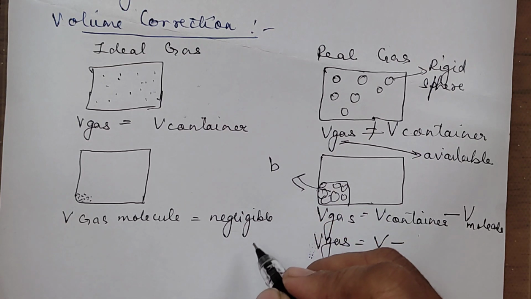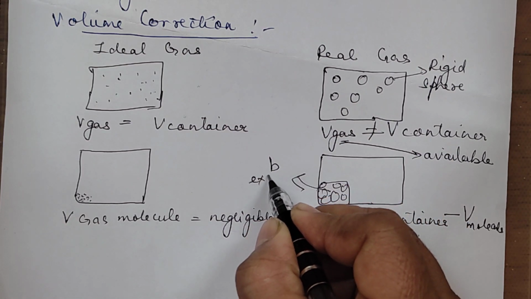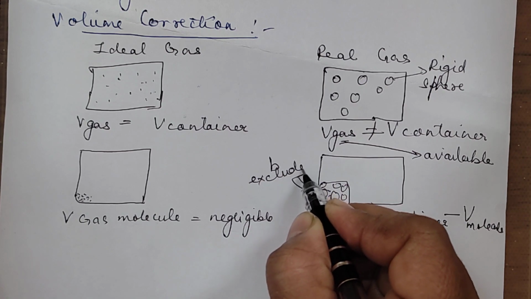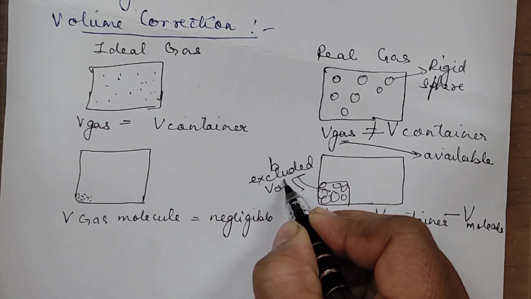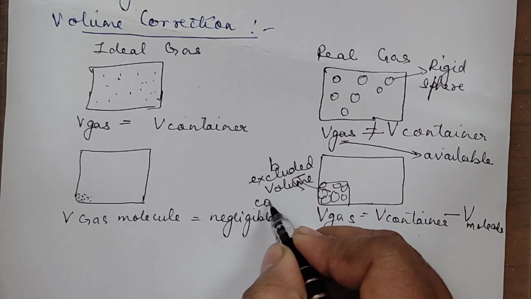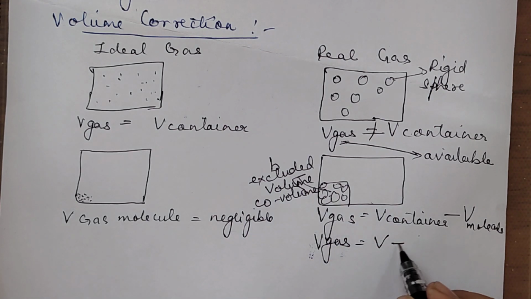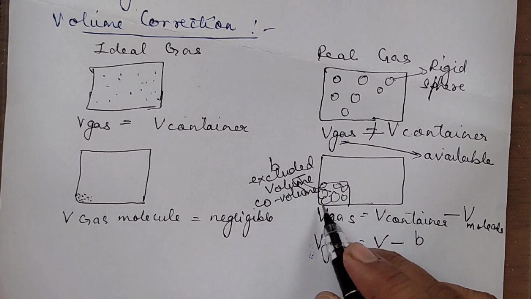B is some van der Waals constant, which is also called the excluded volume, or sometimes you will also find it written as co-volume. So the co-volume or the excluded volume is to be removed from it. If we write this for 1 mole of the gas, what is the volume of the gas? The volume of the gas will be V, the container's volume, minus B, the excluded volume.